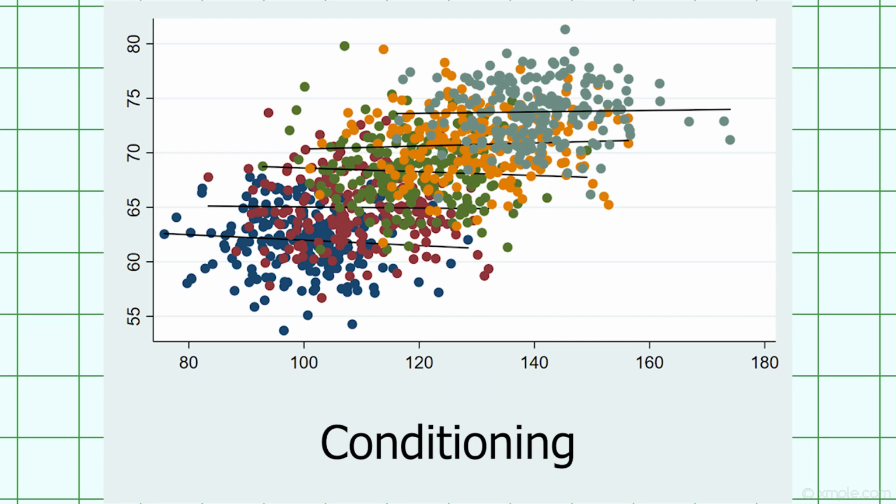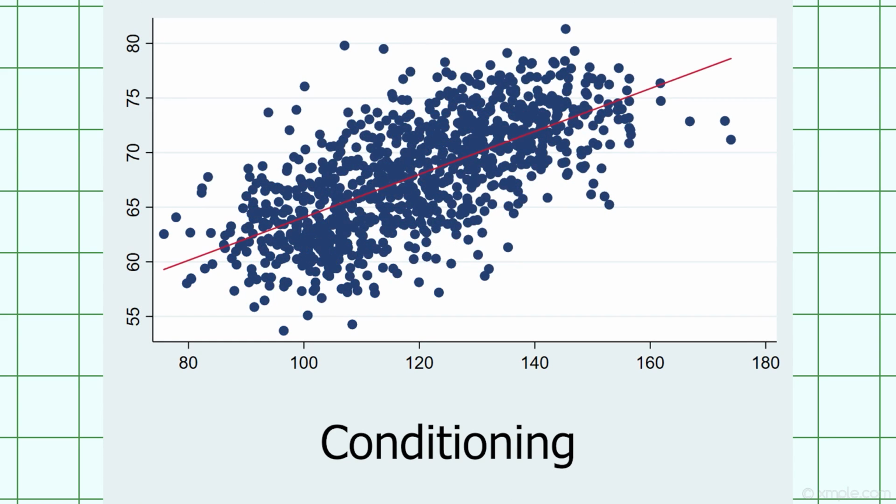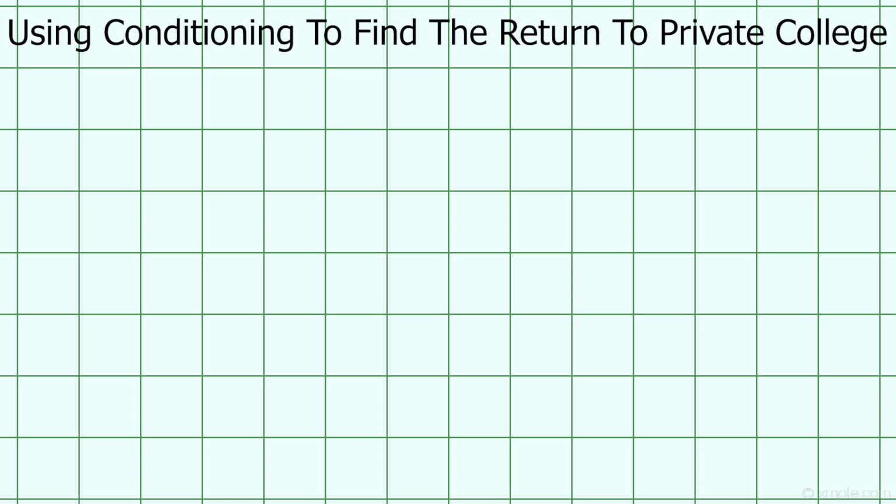This is an example of how much our results can change once we account for omitted variables. Conditioning on our group variable took us from a strong positive relationship between x and y to basically no relationship. How could we use conditioning to account for omitted variable bias when it comes to private schooling?